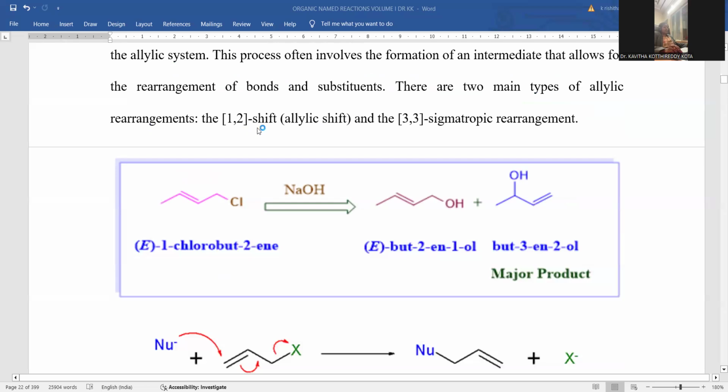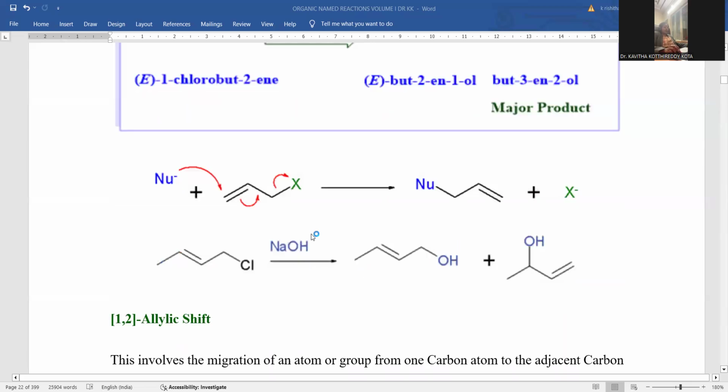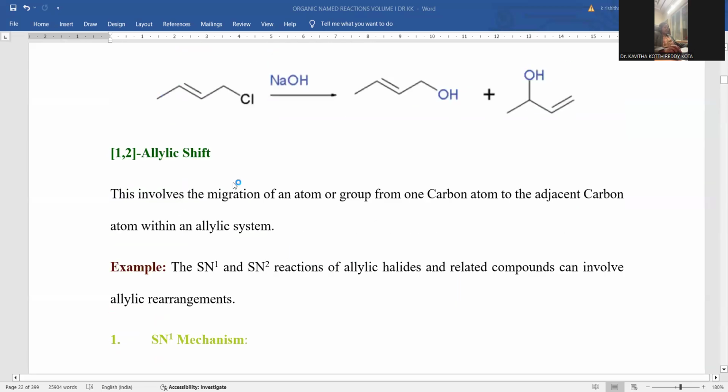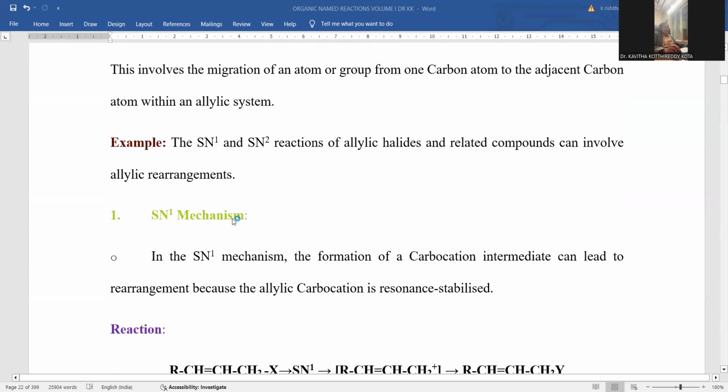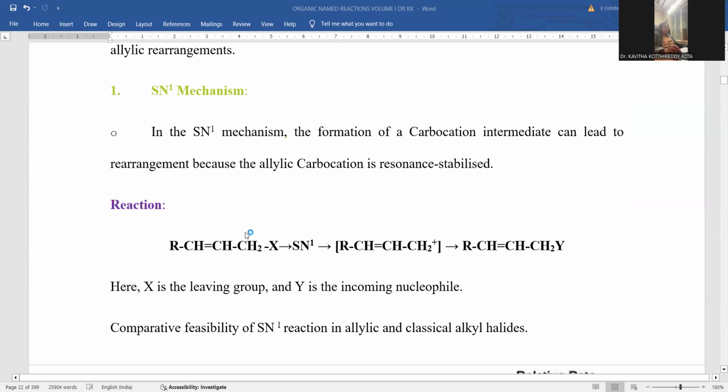Allylic shift takes place as a 1-2 shift and a 3-3 sigmatropic rearrangement. Either of the methods can be taken under basic conditions. If you want to observe the 1-2 allylic shift, the reaction proceeds with an SN1 kind of mechanism. The SN1 kind of mechanism is the most common one and can be applied for various organic synthetic methodologies.